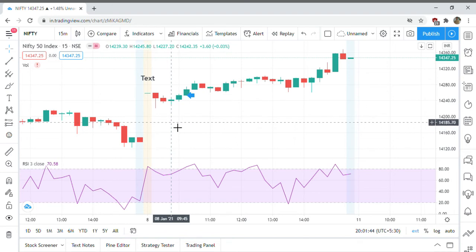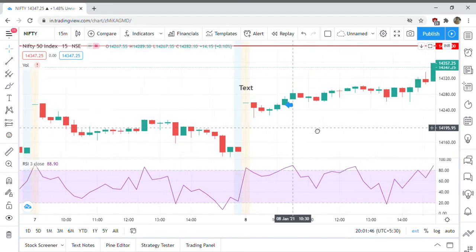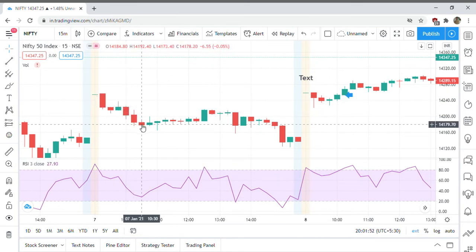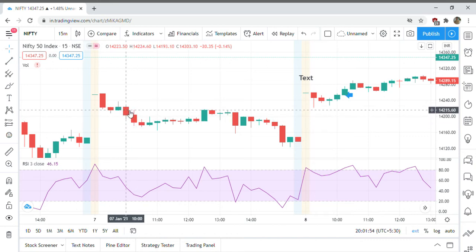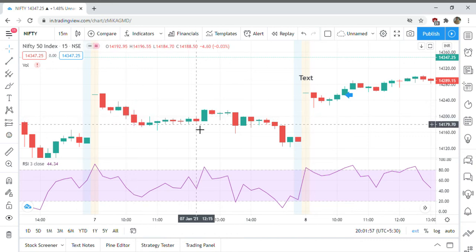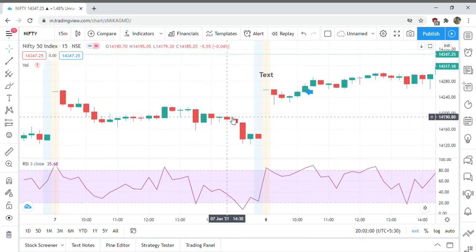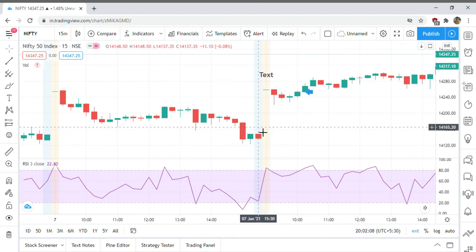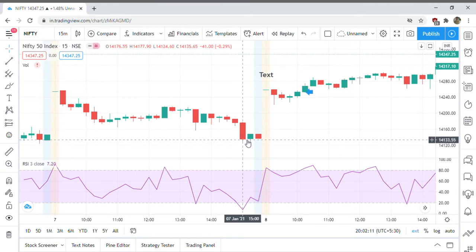Now let us see for selling. We see two consecutive red candles here. Let's see if one of them is below 20. No, they are not below 20. Now I see a position here. Let's see, are they below 20? No. Yeah, this candle is below 20. But I see a wick. There is a rejection. There is a wick that's clearly suggesting to me that this may not go down. So I won't take any trade here.